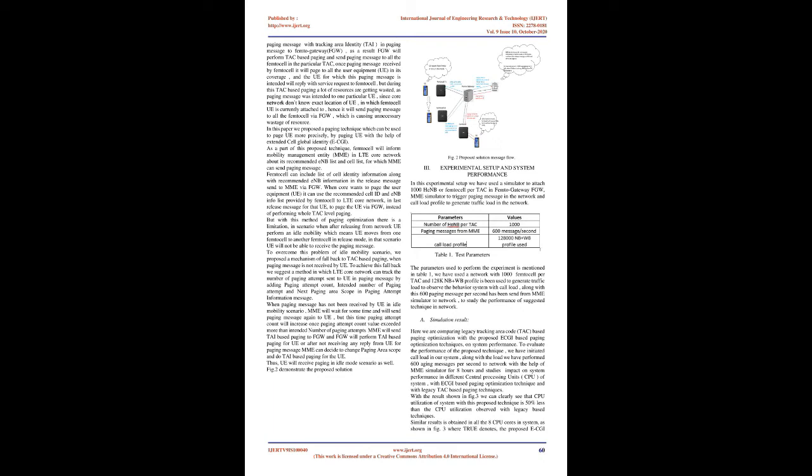As a part of this proposed technique, Femtocell will inform the mobility management entity, MME, in the LTE core network about its recommended eNB list and cell list, for which the MME can send a paging message. Femtocell can include a list of cell identity information along with recommended eNB information in the release message sent to the MME via FGW. When the core wants to page the user equipment, UE, it can use the recommended cell ID and eNB info list provided by Femtocell to the LTE core network, in the last release message for that UE, to page the UE via FGW, instead of performing whole TAC level paging.